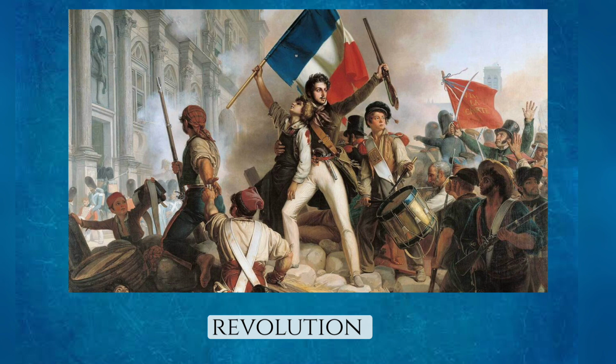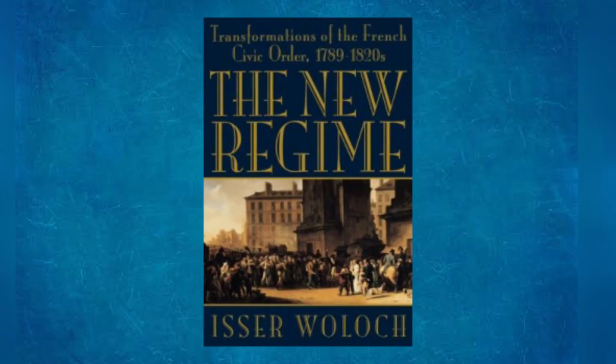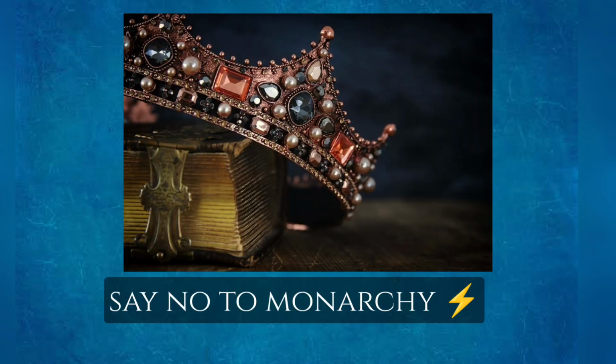This anger against the clergy and the nobility led to the French Revolution, and this revolution was fueled by philosophers, newspapers and books. When the middle class read these books by the philosophers and became educated, they understood that there should be a system in which every individual has representation and monarchy should end.